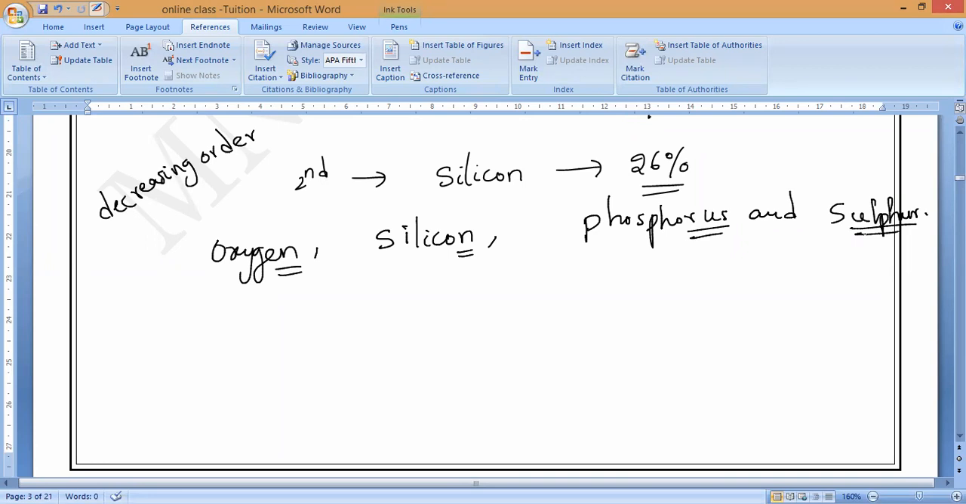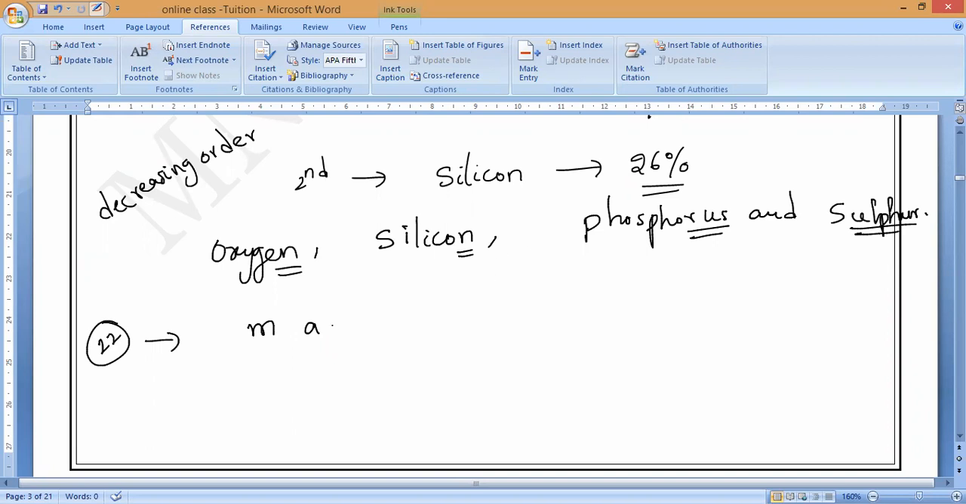Next, all of you remember, the non-metals are small in number. What is the total count of non-metals? They are 22. They are the major constituents of the earth crust. That you should remember. They are the major constituents of earth, air and oceans also.